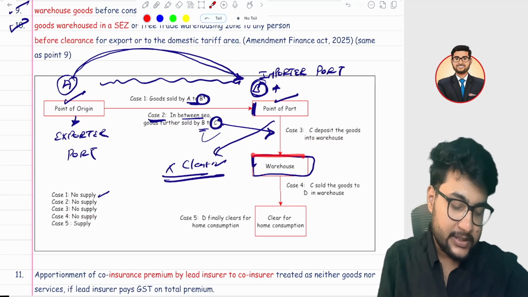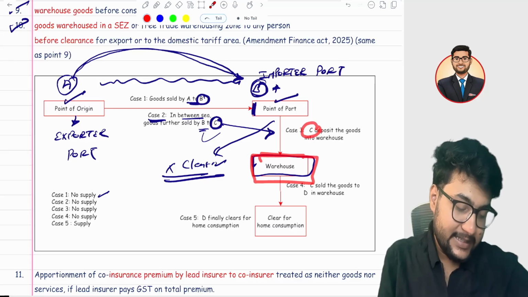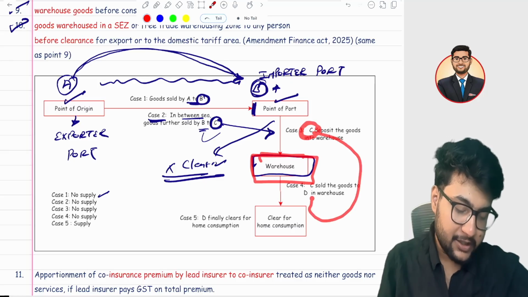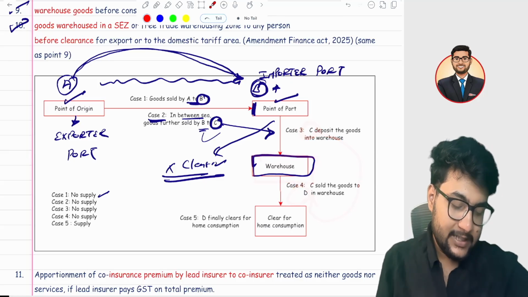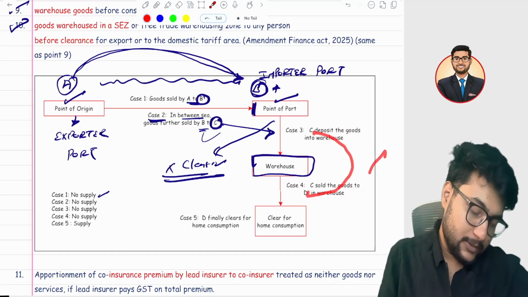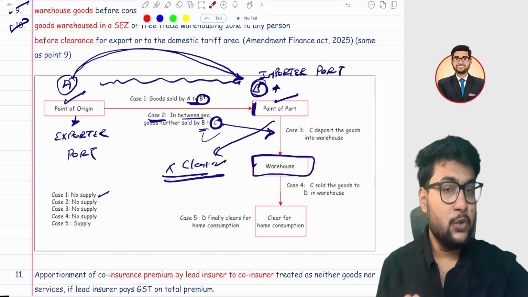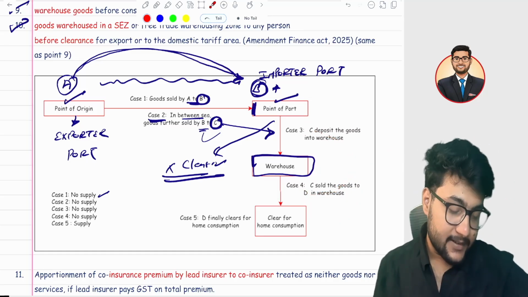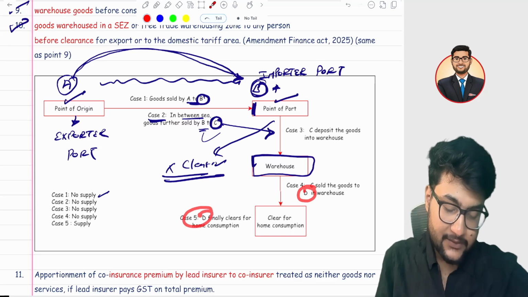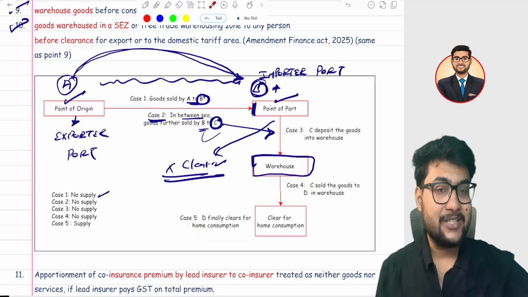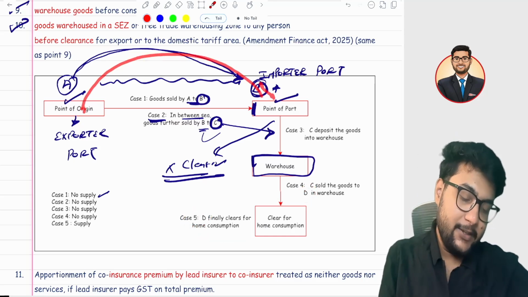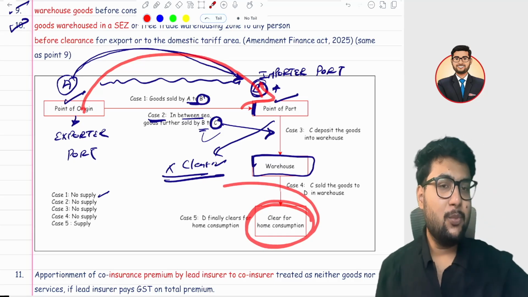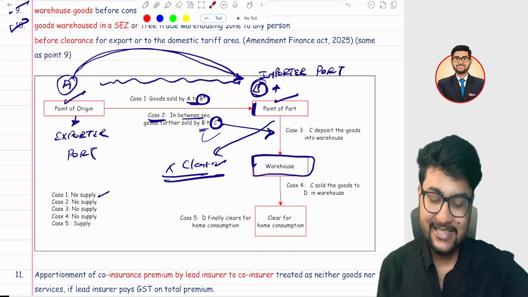Now in the warehouses, let's take C doesn't have so much money and he sold it to D. Now the transaction between C and D is also not a supply because the goods are not cleared yet. Now D in case 5 has finally cleared it for home consumption. Means goods enter into India and now they are cleared for home consumption. Only then it is considered as a supply.